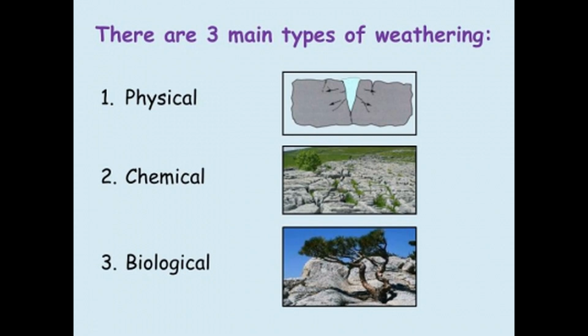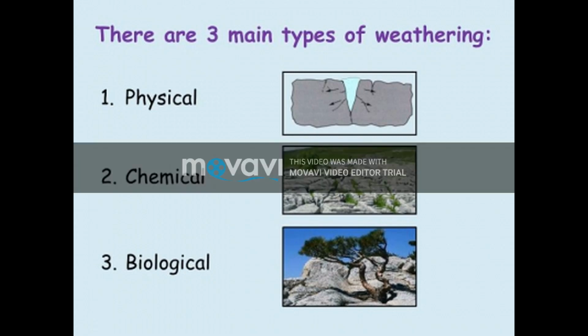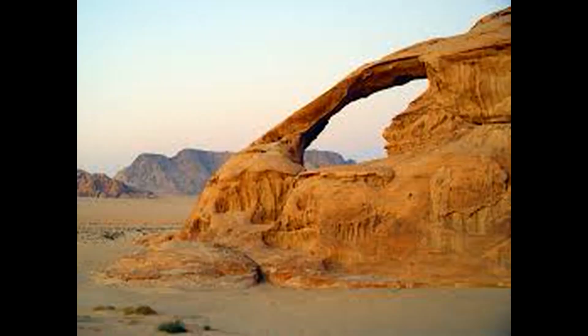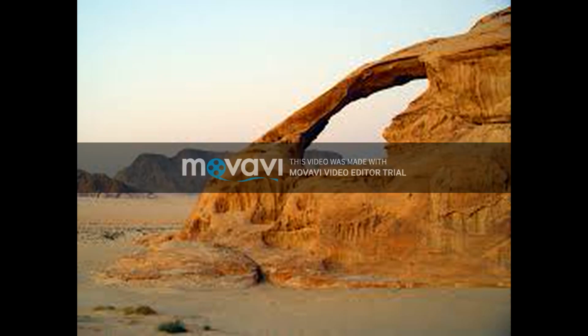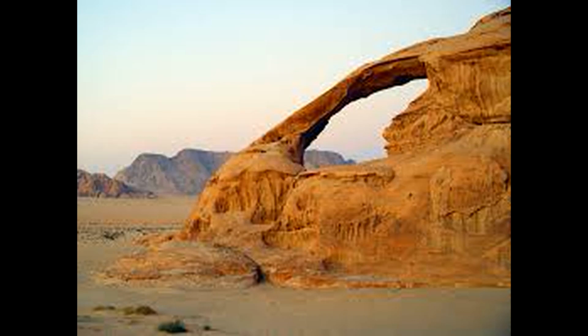Physical weathering is the breakdown of rocks without changing their chemical composition through the action of physical forces. Climatic changes like freezing, chillness and heat lead to expansion and contraction, and due to that cracks are formed.